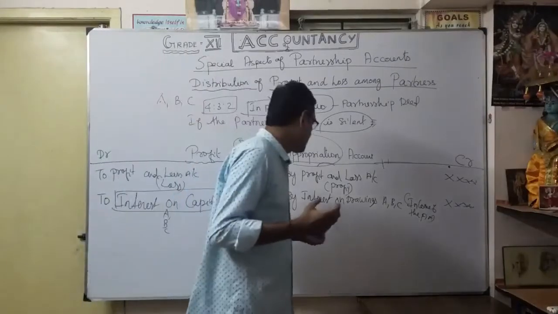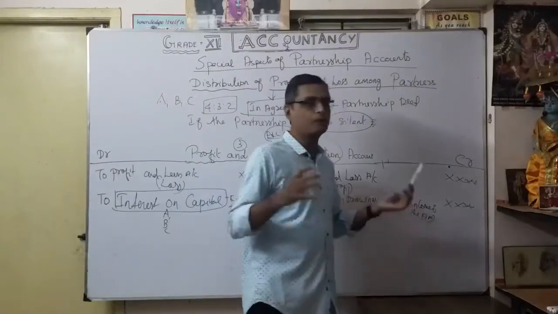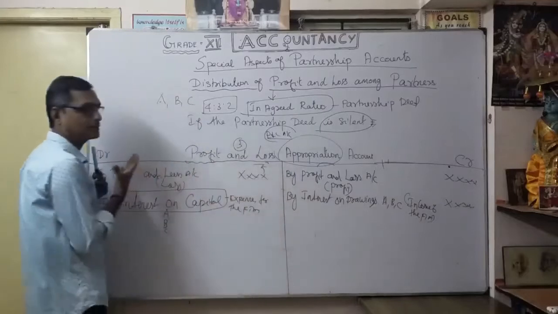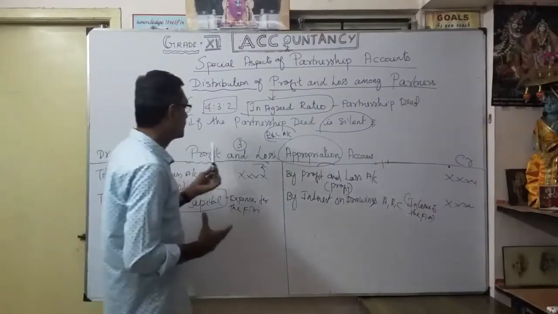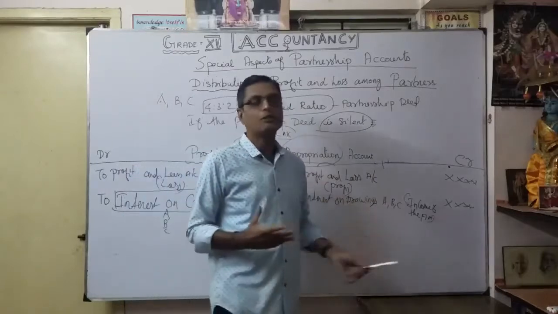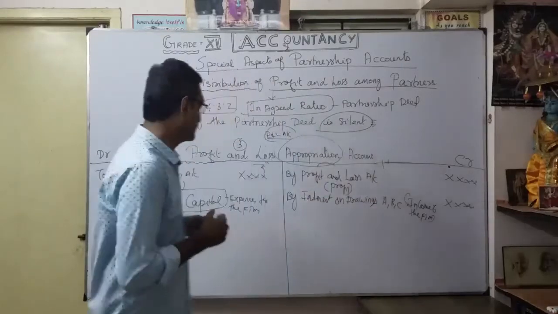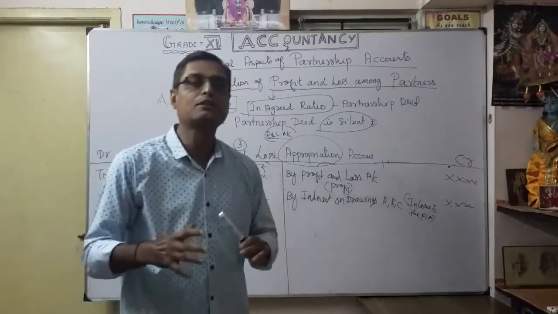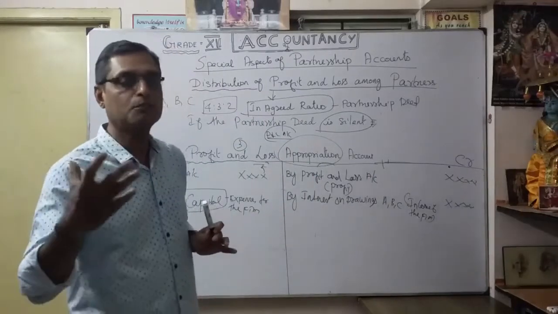That is called interest on drawings. This is income of the firm. You understood? That's very, very important. So two pieces of information: interest on capital is always on the debit side in a profit and loss appropriation account, and interest on drawings is on the credit side. Thereafter, any partner's salary. Suppose some partner is working for the firm, the firm has to pay salary.